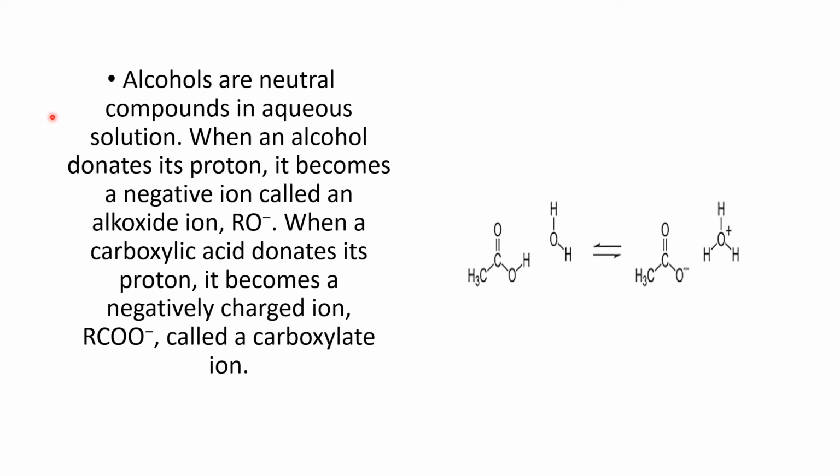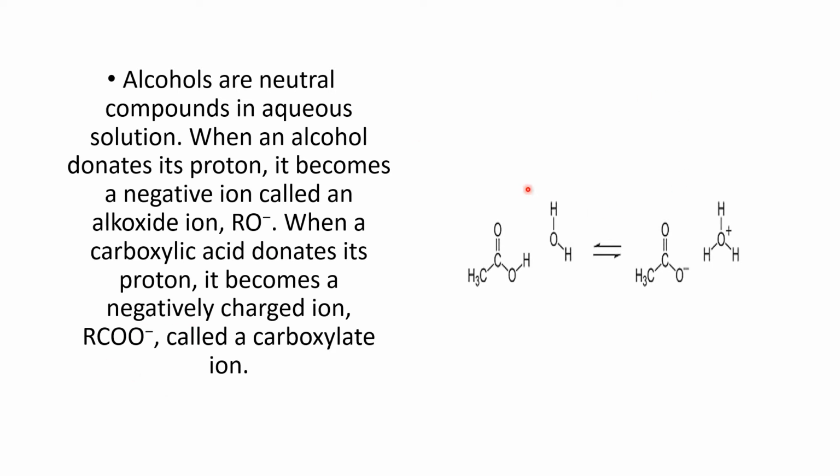We know that alcohols are neutral compounds in aqueous solution. In the case of alcohol, when deprotonation takes place, there will be donation of a proton, and it will acquire a negative charge, forming an ion named the alkoxide ion. On the other hand, in the case of carboxylic acid, when it undergoes deprotonation, there will be donation of a proton, and it will convert itself into a negatively charged ion. Here there will be formation of RCOO negative. This RCOO negative is the carboxylate ion.